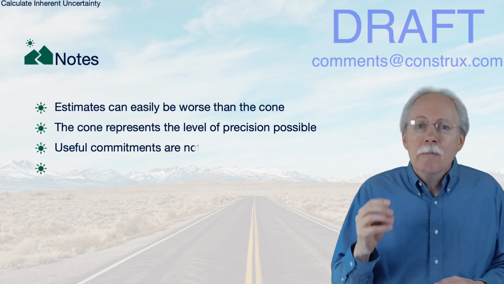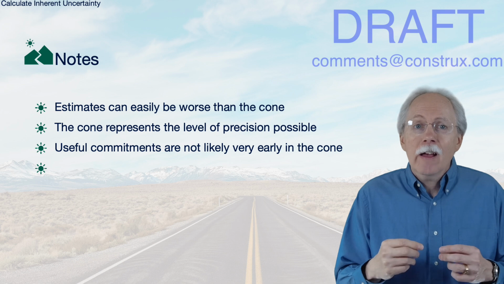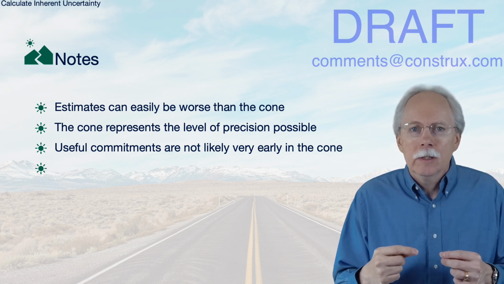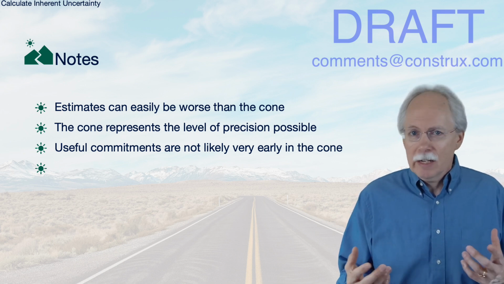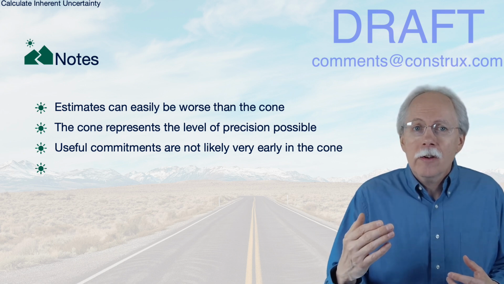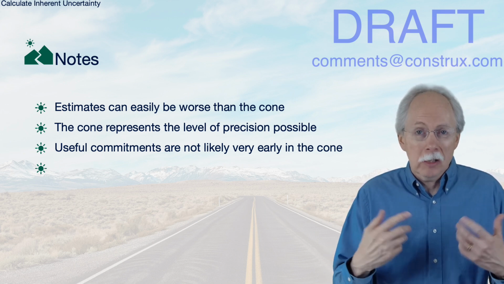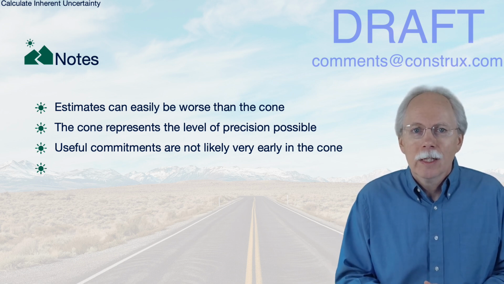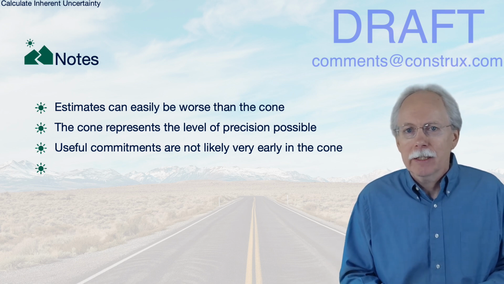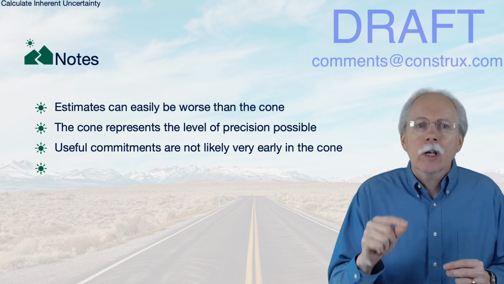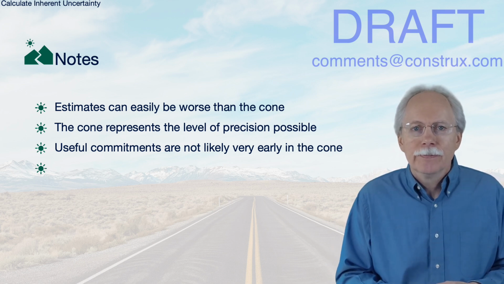For that reason, commitments are not very useful early in the cone. If I want to make a commitment, I'll have to commit to one of the extremes of the cone, which is a number you don't want to hear. I think it's going to take a month, but given the inherent uncertainty, I'm going to tell you I can commit at 6 months. You don't want to hear that when you also know it's only about a month's worth of work. I can make plans early around that month, but I cannot commit to it. I need to do the work to narrow the cone to where the inherent uncertainty is low enough that I can make a useful commitment.